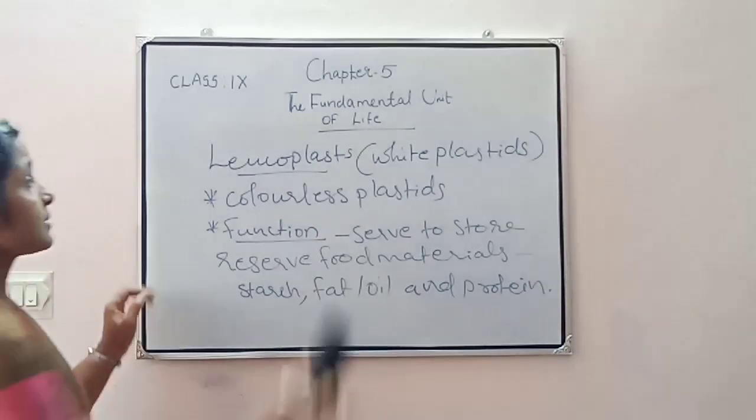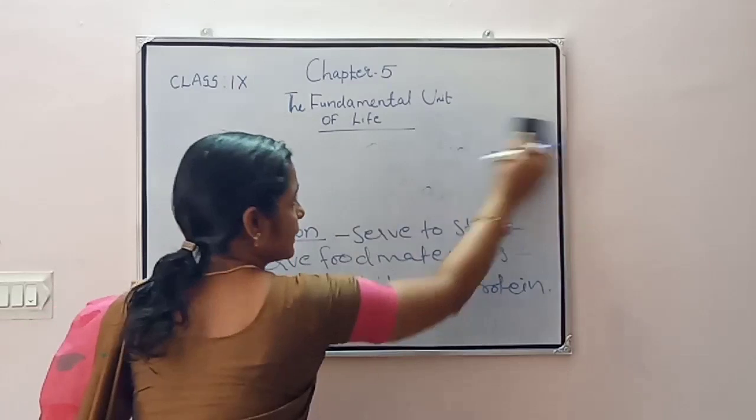The next is about chromoplast. So chromoplast is also known as colored plastids.